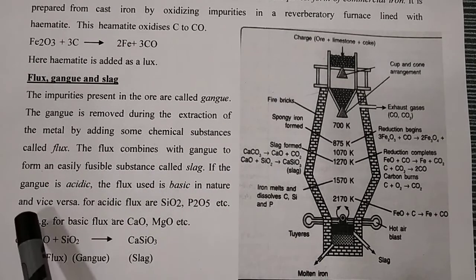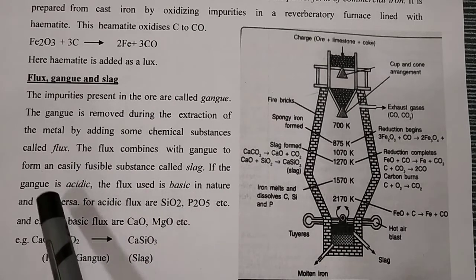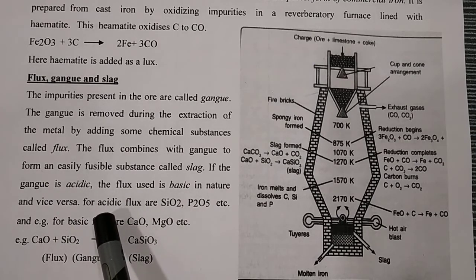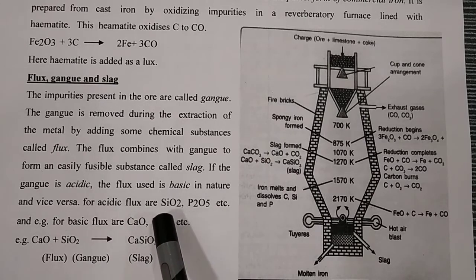If the gangue is acidic, obviously you have to add the opposite flux. The flux is basic in nature and vice versa. If the gangue is basic, then the flux will be acidic. Which are the acidic fluxes? Most important MCQ. Which are the acidic fluxes? SiO2 and P2O5. And which are the basic fluxes? That is CaO and MgO.